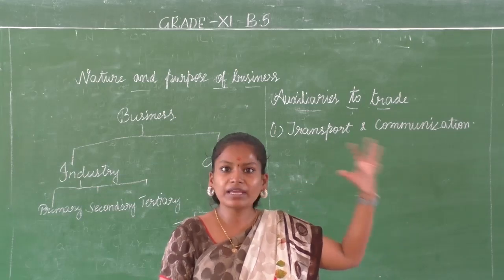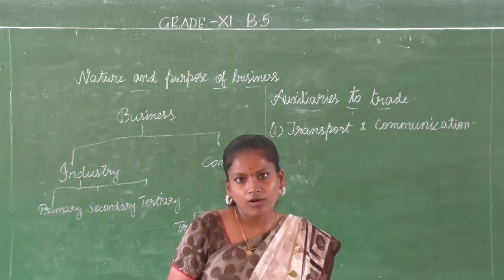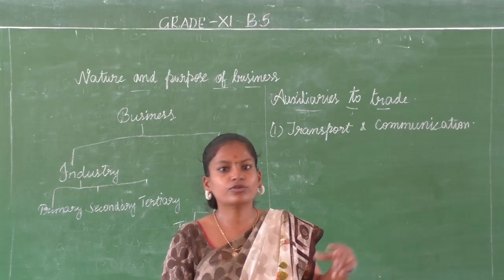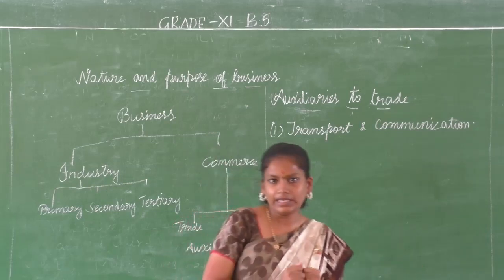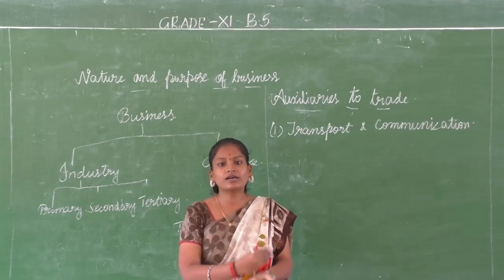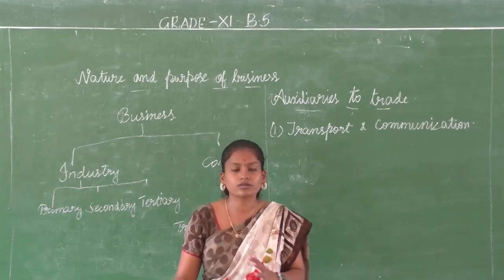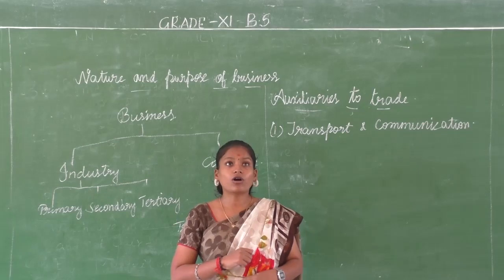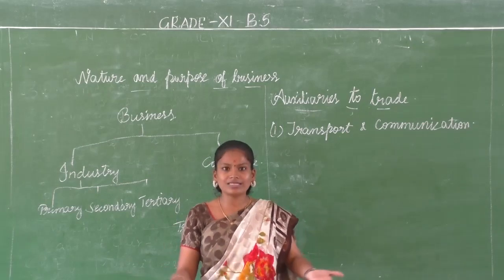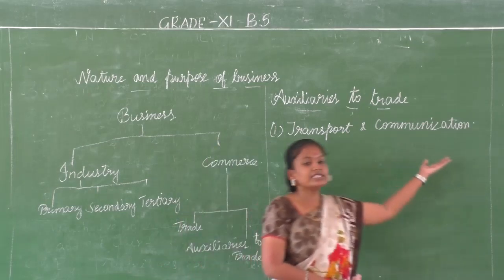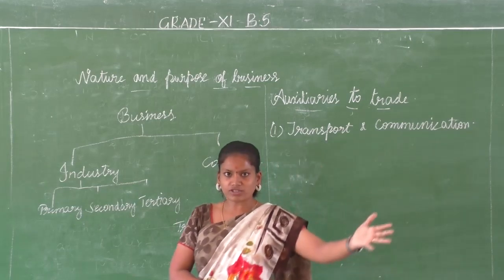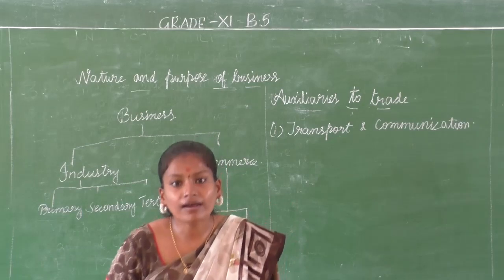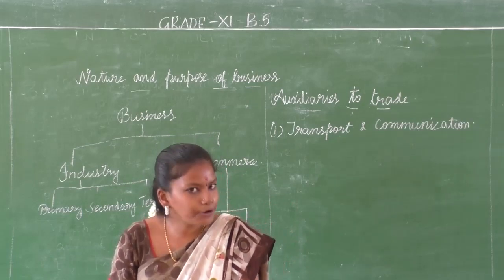He might be in a different place, far off from you. You cannot go there personally or procure the items directly. You need to first set your terms and conditions, talk about the cost, and talk about the transportation. How is it possible? It is possible through communication. We need to talk with the manufacturers, suppliers or producers of the raw materials.